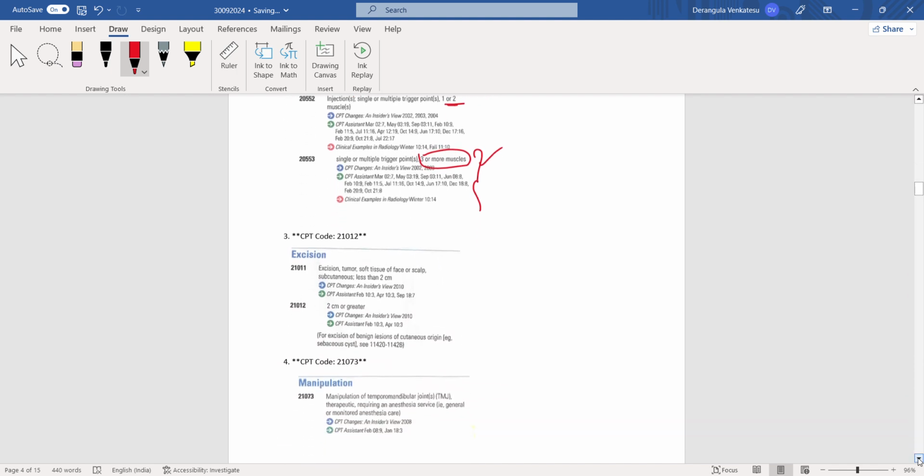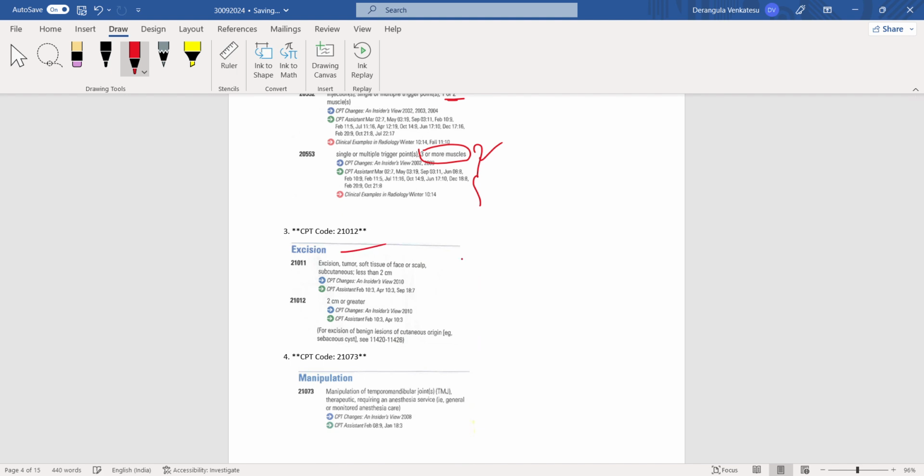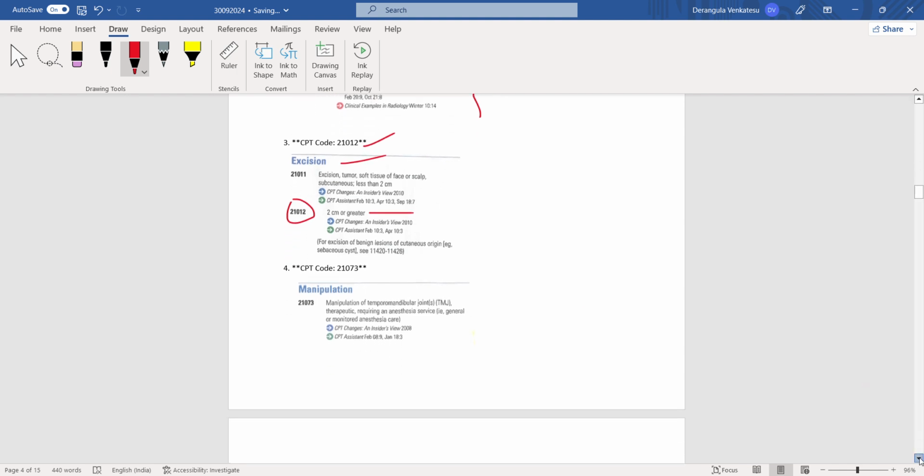And next question, they checked on excision of 21012 for 2 centimeter or greater than that. Excision tumor, soft tissue of face or scalp, subcutaneous, less than 2 centimeter is 21011, and 2 centimeter or greater than that is 21012, and this one they have asked.